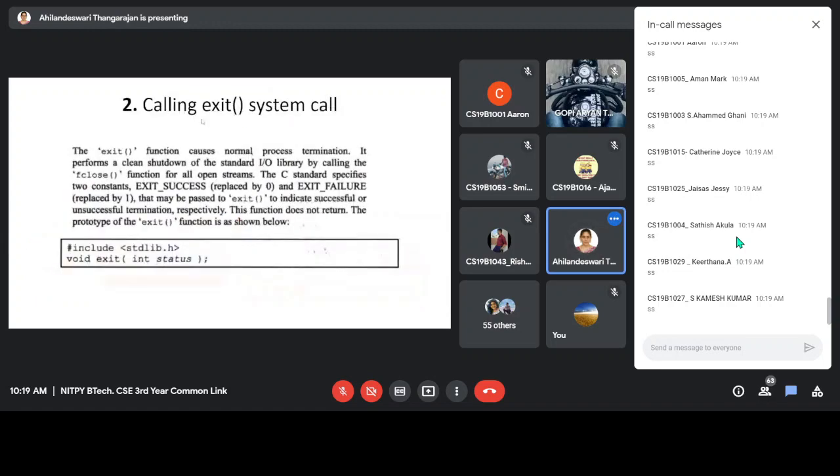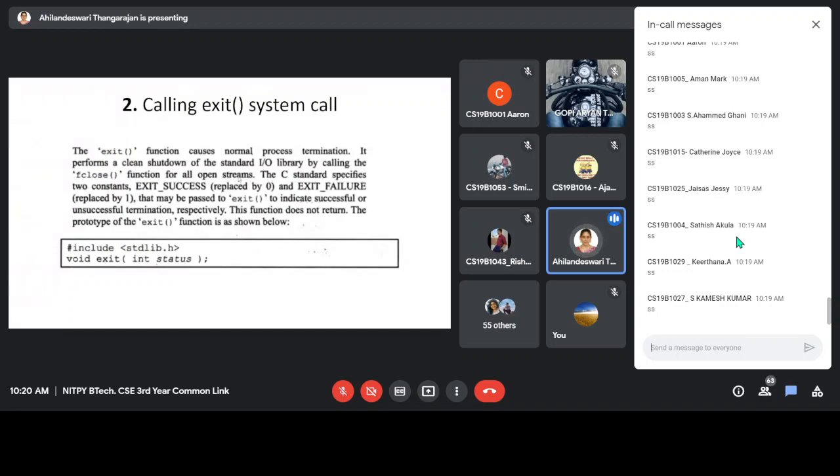Okay. Then calling exit system call. So the exit function causes normal process termination. First point, this is for normal process termination. It performs a clean shutdown of the standard IO library by calling the fclose function for all open streams.